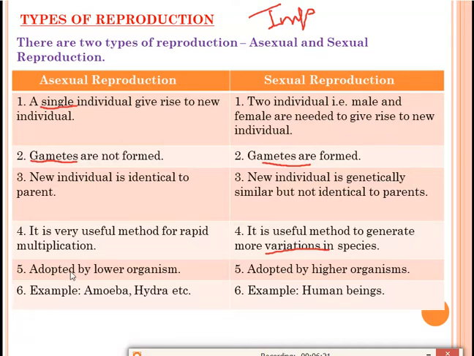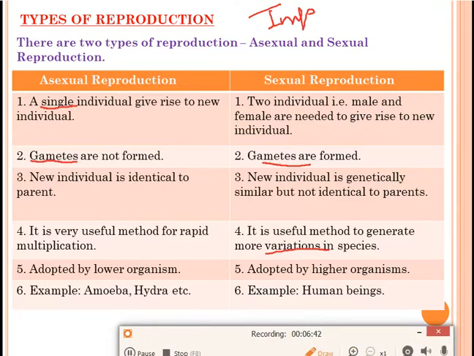The fifth point: asexual reproduction is adopted by lower organisms. It is generally seen in lower organisms, but sexual reproduction is seen in higher organisms. Examples of asexual reproduction are amoeba and hydra, and examples of sexual reproduction are human beings, elephants, cats, etc. So these are the differences between sexual and asexual reproduction.